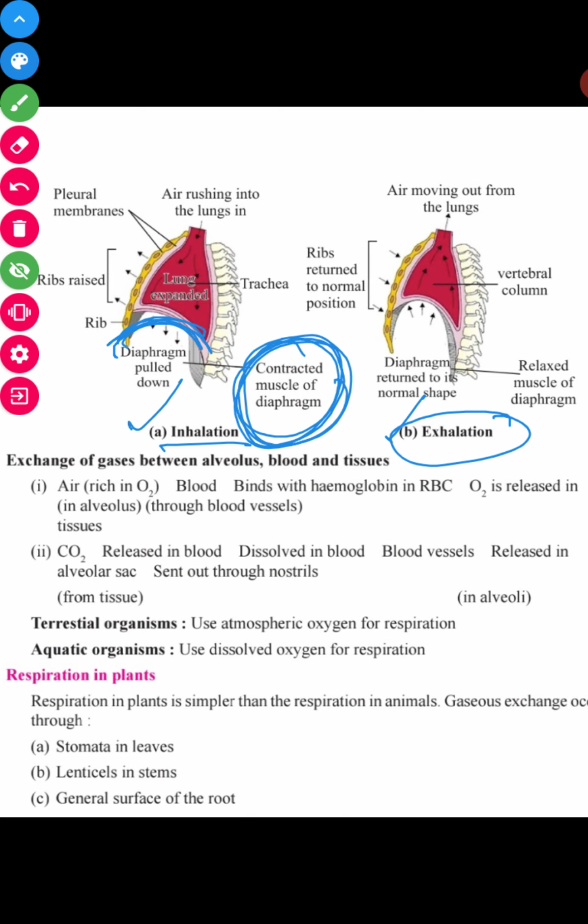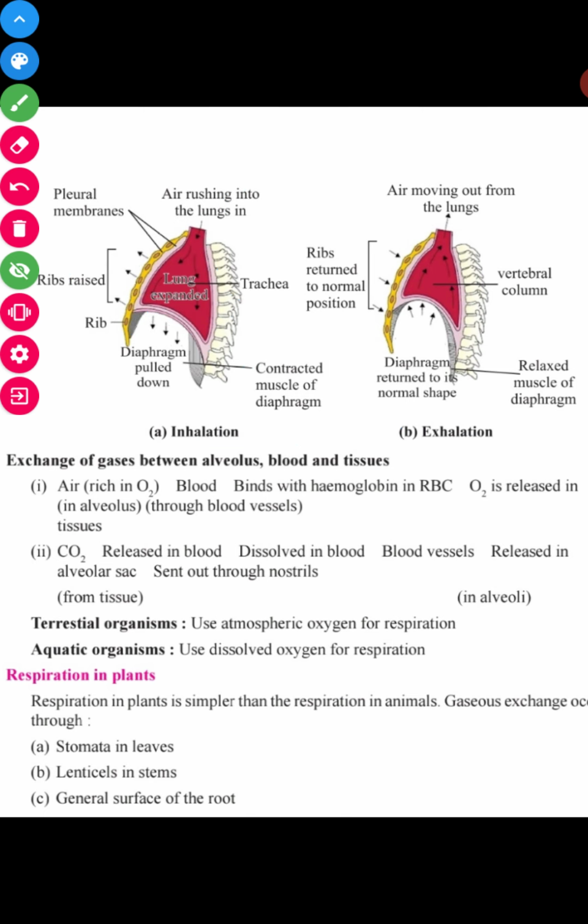Because the diaphragm contracted, the ribs rose, and because the ribs rose, the lungs expanded, and the outside air, which is O2, rushes into the lungs. But in case of exhalation, what will happen?